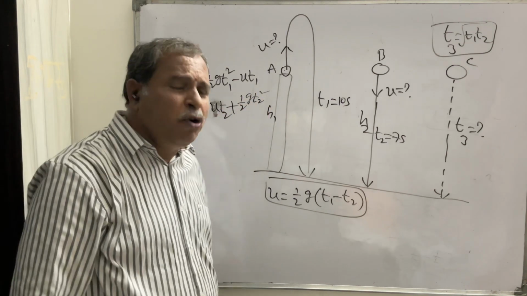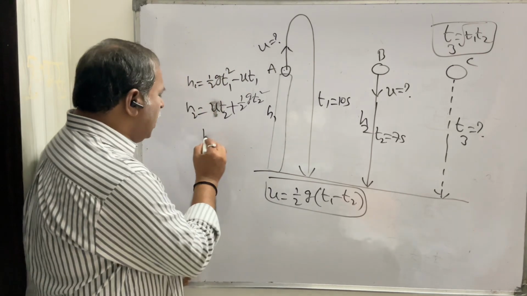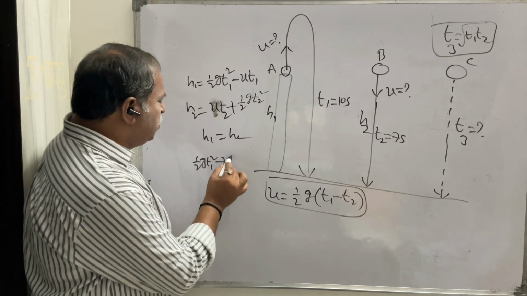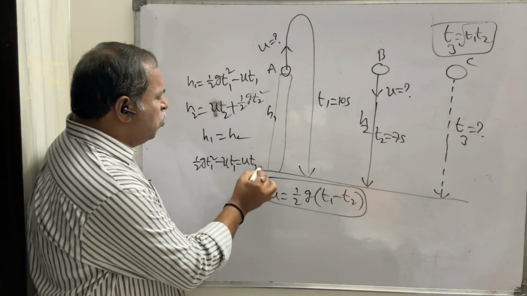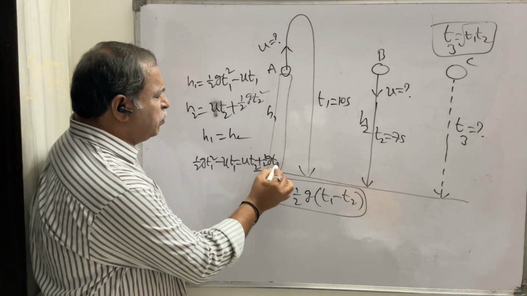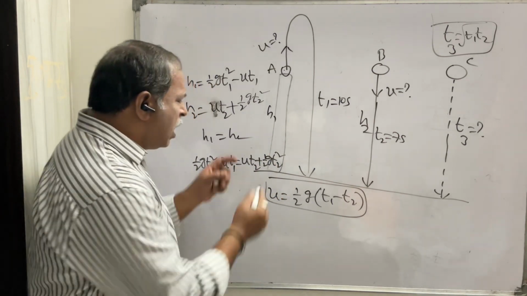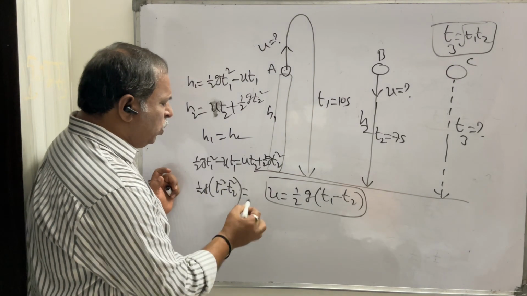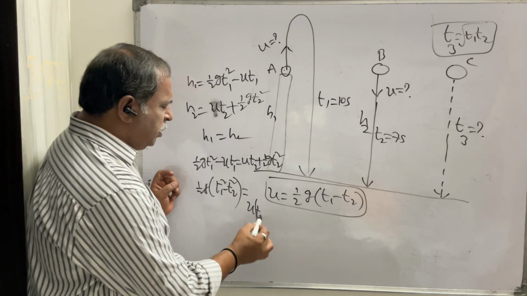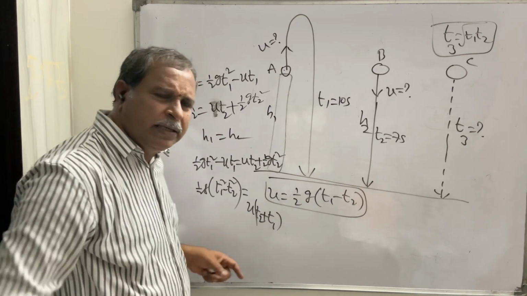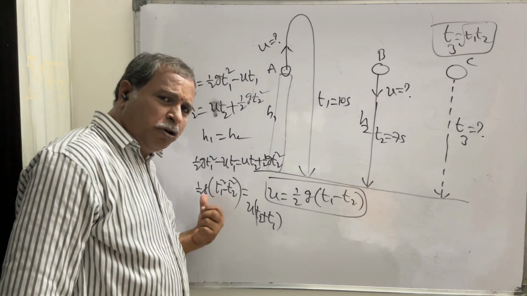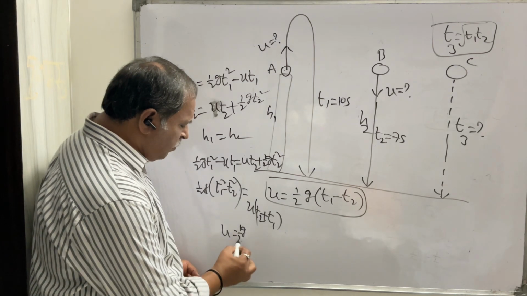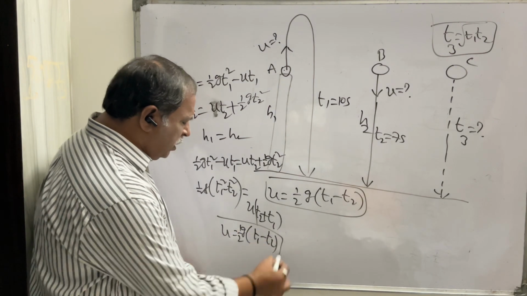So, these are the equations. We know that these two heights are equal, H1 equals H2. I am equating these two. So, half G T1 square minus UT1 equals UT2 plus half G T2 square. Variables should be separable. Half G comes this side, half G into T1 square minus T2 square, equal to U into T2 plus T1. On both sides, this is a square minus b square, T1 plus T2 into T1 minus T2. On both sides, T1 plus T2 gets cancelled. Then U equals half G into T1 minus T2. So, this is the way of expression.